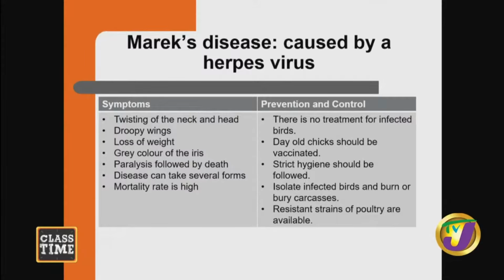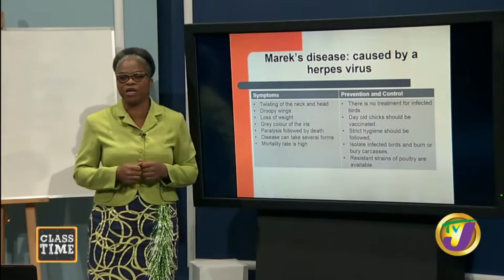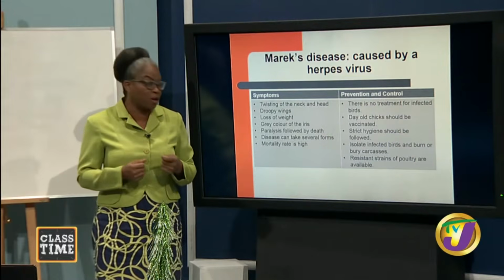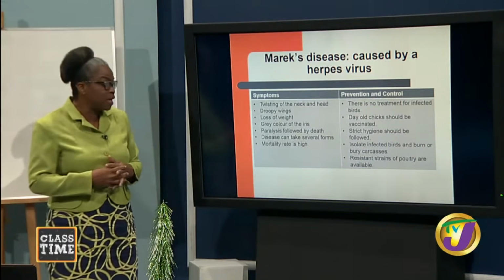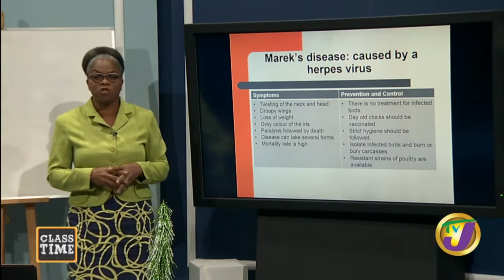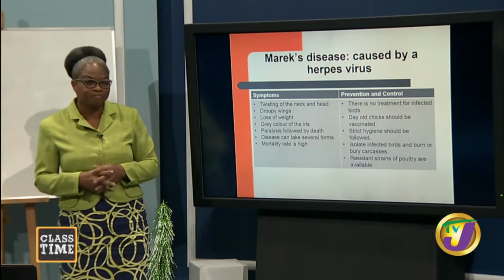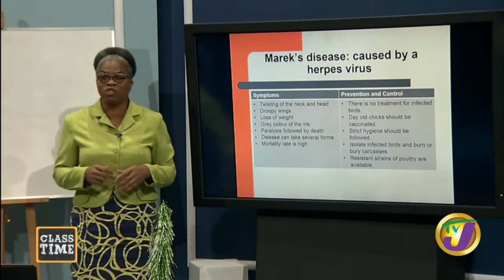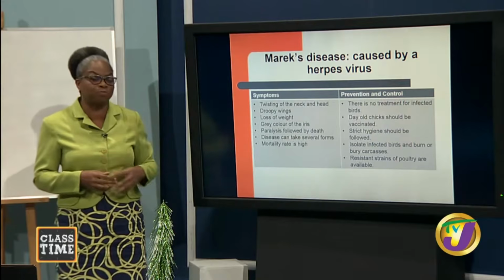However, there are resistant strains now available so that we can ensure that when we purchase our chickens from the farm store, we are getting good quality chickens that have what we call the resistant strains, so that they will not come down with Marek's disease. Good? So far we have looked at smallpox, Newcastle disease, and Marek's in terms of poultry production.